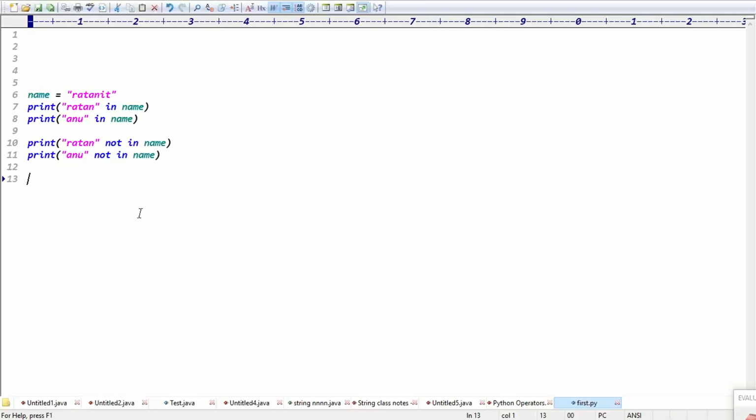Even Java I have decided, guys. In the morning class, at 9 a.m., I have Java classes for core Java. After core Java, I'll take advanced Java, then Spring, Hibernate, Struts, Spring Boot, microservices, and everything I'll upload on YouTube. Once Python and Java are completed, we will start the UI technologies, guys: AngularJS, ReactJS, Vue.js, Node.js, all the JSs. Everything I will upload on YouTube.